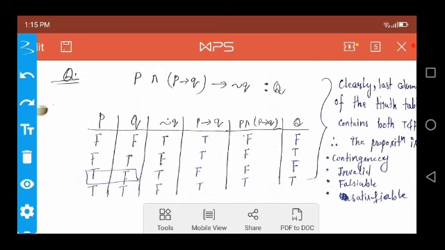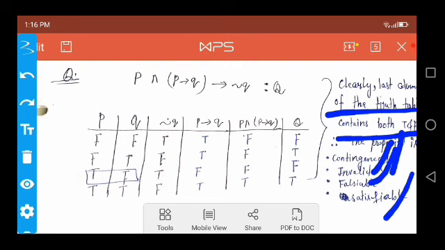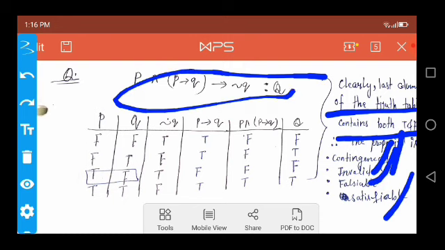So clearly the last column of the truth table contains both true and false. We say that this is a contingent, invalid, falsifiable and satisfiable proposition.